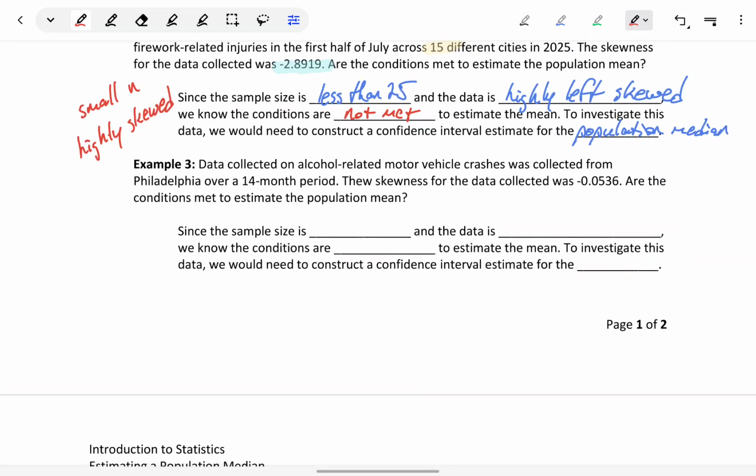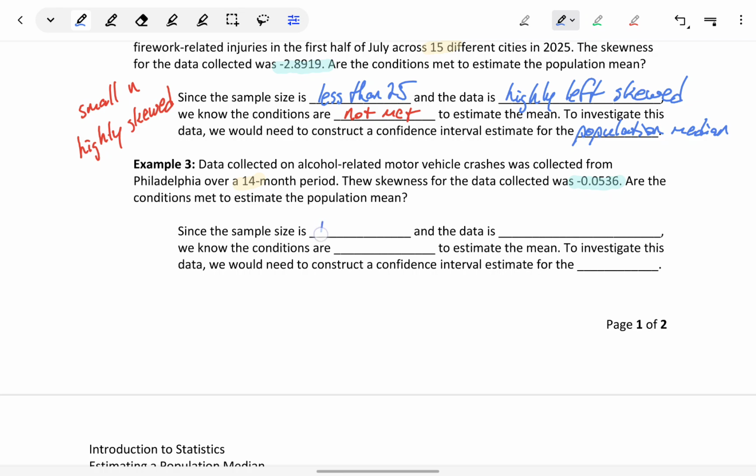In example 3, we're told that data on alcohol-related motor vehicle crashes was collected from Philadelphia over a 14-month period. So our sample size is small. The skewness for the data collected was negative 0.0536. Are the conditions met to estimate the population mean?